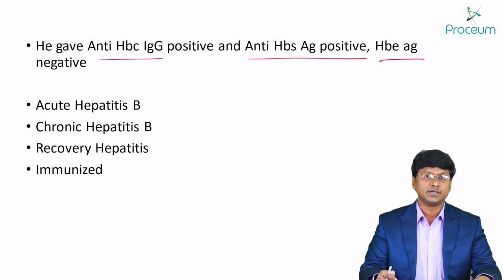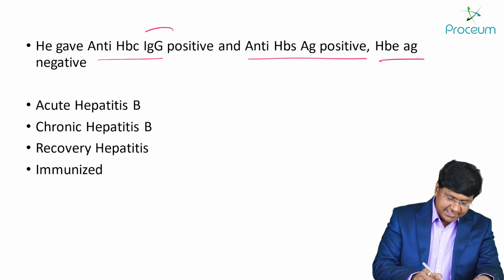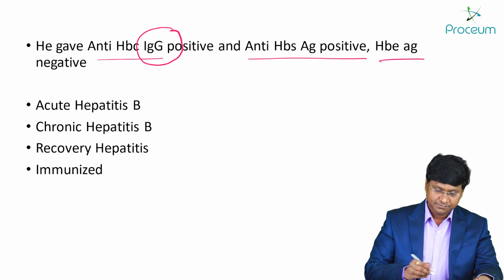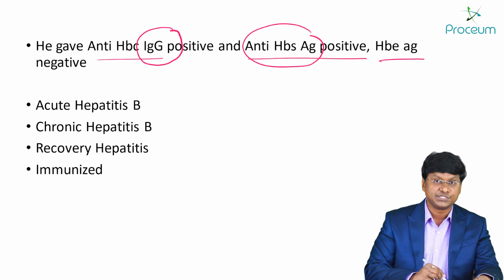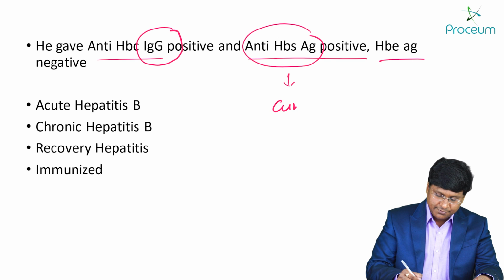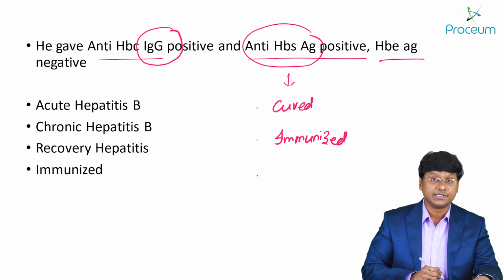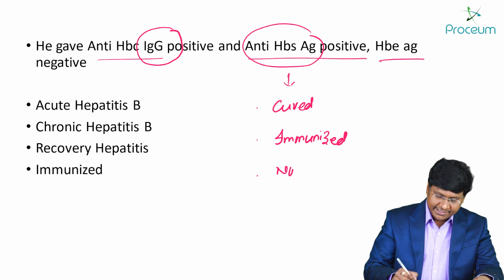Acute, chronic, recovered, immunized. So if you consider that IgG is positive and anti-HBS is positive, that tells that the individual is cured, immunized, having no active disease.